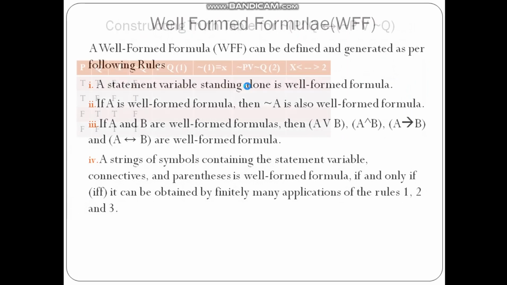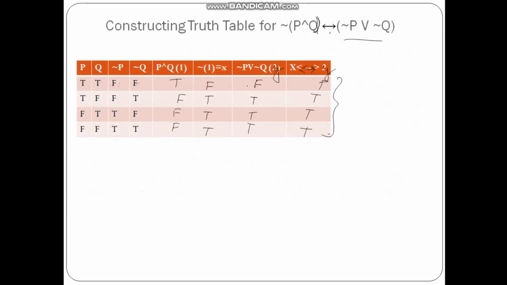Now here in this particular truth table you can see that the outcome is true, true, true, true. That is, the outcome is always true independent of the input P and Q. So this is called a tautology. If you get an output that is always false independent of the input, then that is a contradiction.